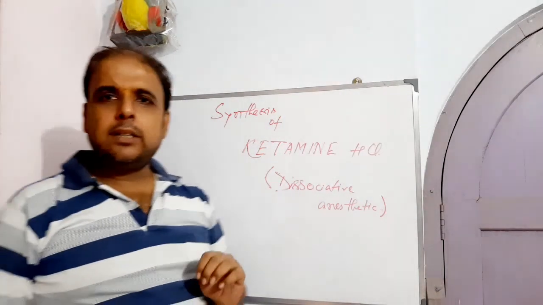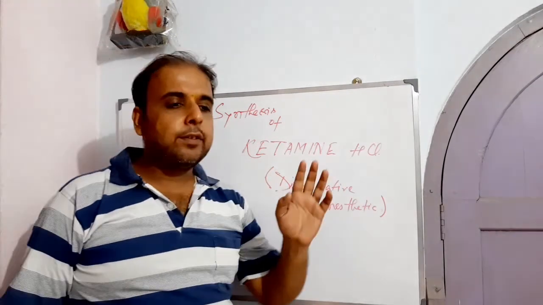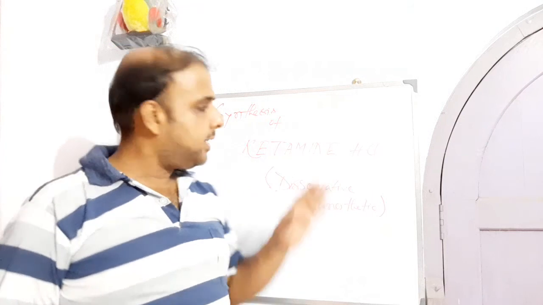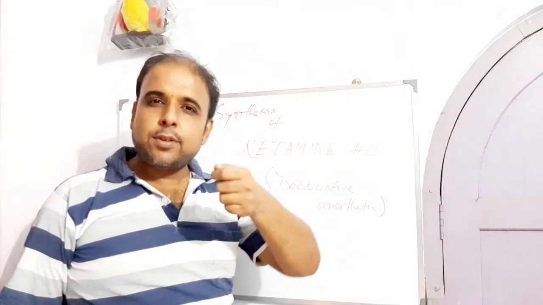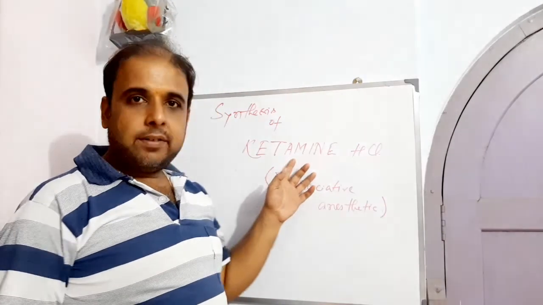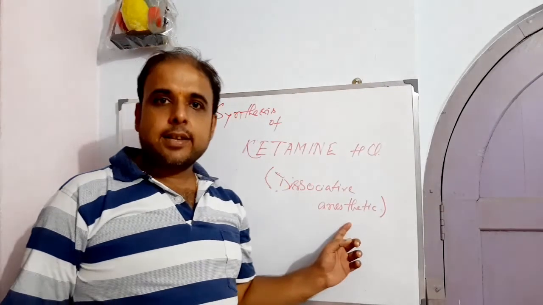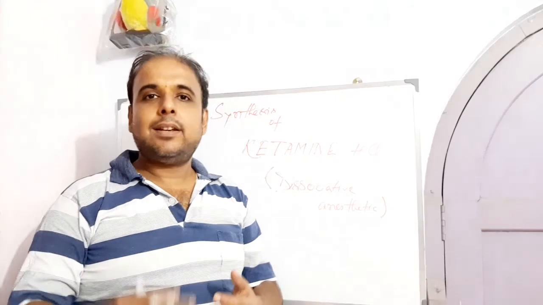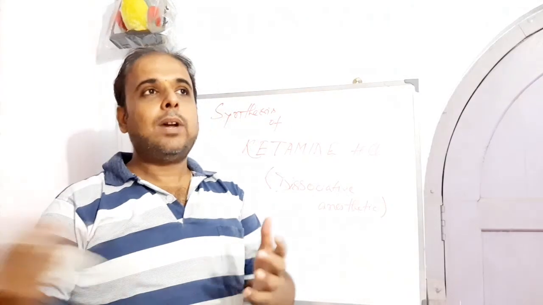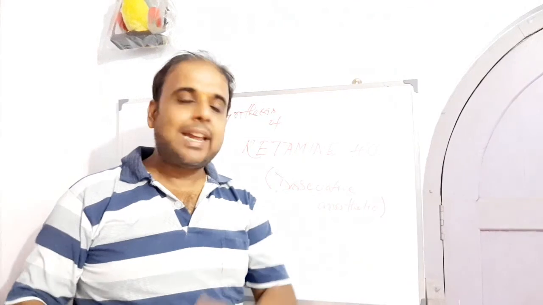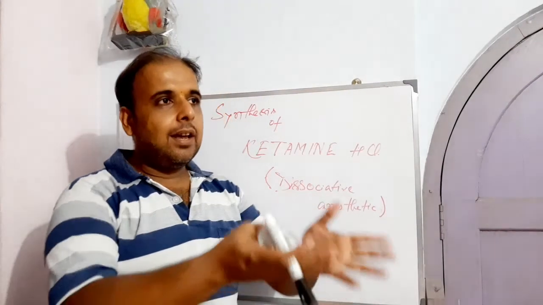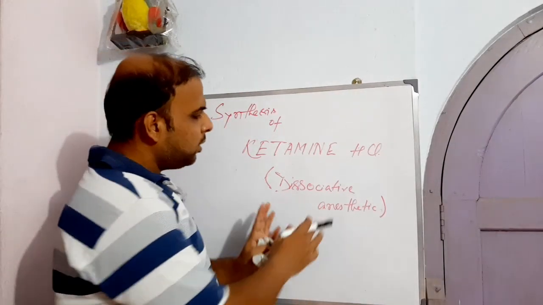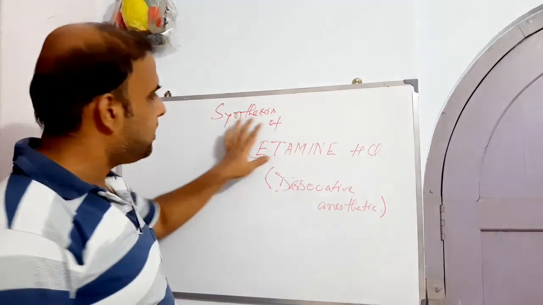Now let me tell you one thing, ketamine hydrochloride cannot be given for the purpose of anesthesia in major surgery, right? In major surgery it is avoided. In minor surgery like your stitching and all, this can be given. And that is why it's a dissociative anesthetic. That means here the depth of anesthesia is not so much that one can undergo a major surgery. That's all. Now we'll not go into the mechanism because the topic is synthesis of ketamine, right?